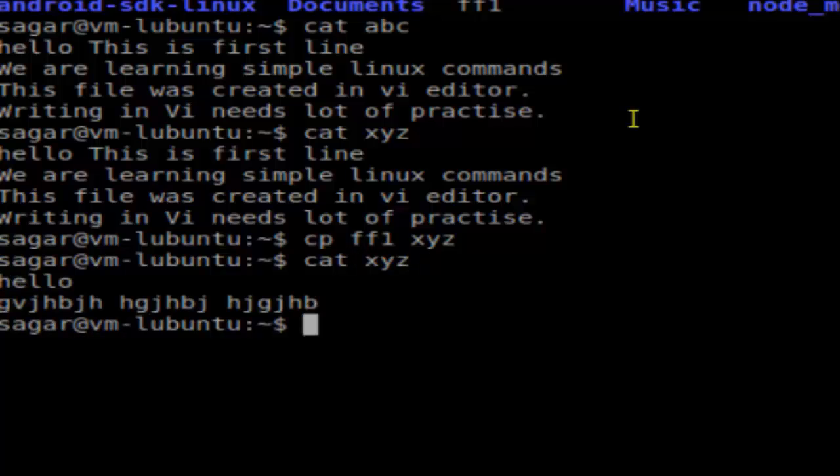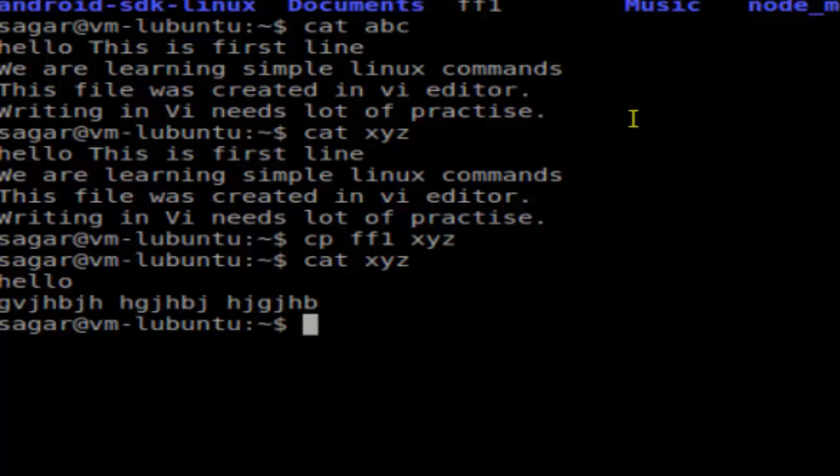The more important thing to notice here is that Linux did not ask whether you want to override that file, because the xyz file already existed there. So the copy command doesn't ask by default,